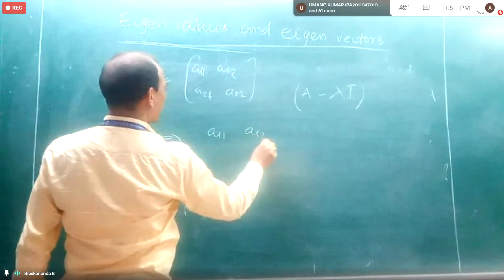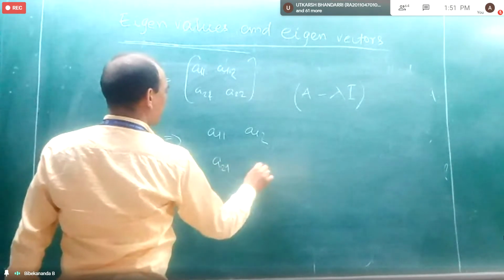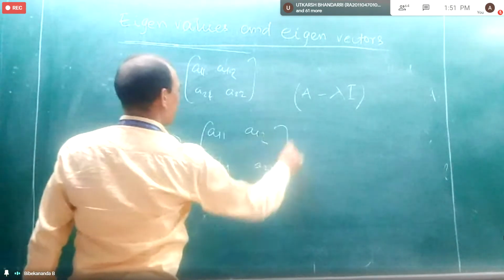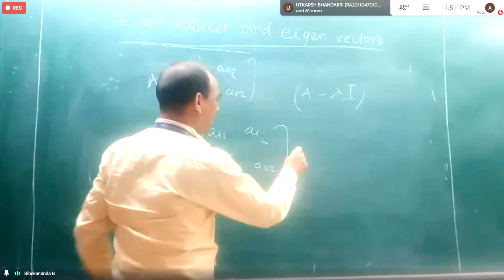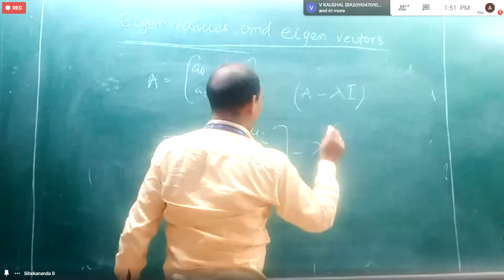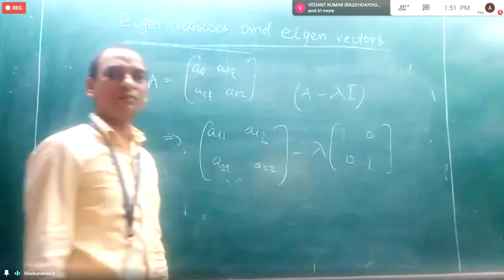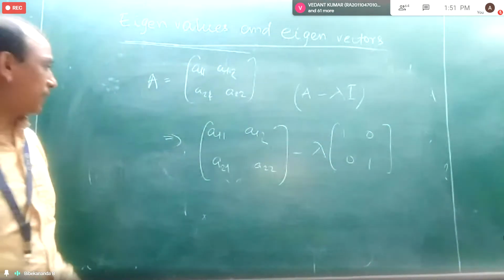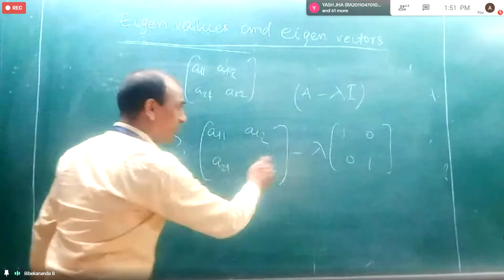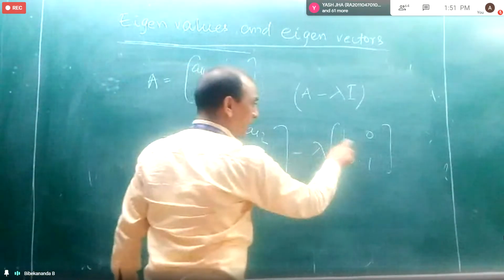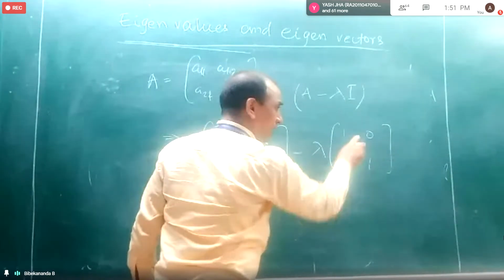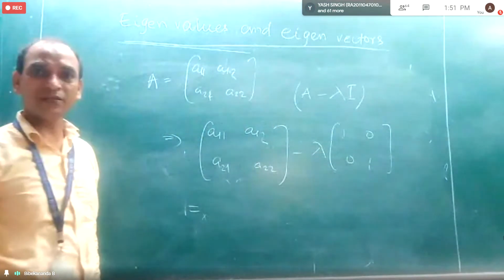A11, A12, A21, A22 is the matrix A, minus lambda times 1, 0, 0, 1. Lambda I can multiply with each element in the identity matrix.